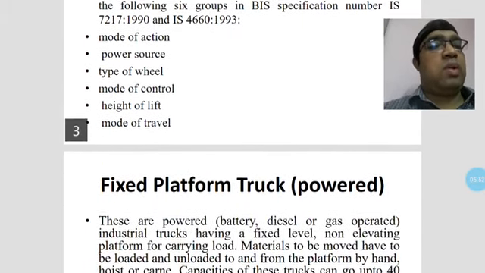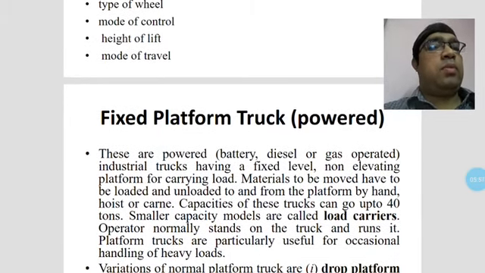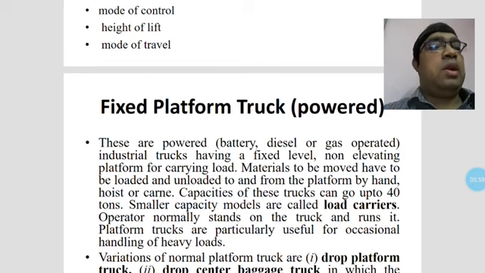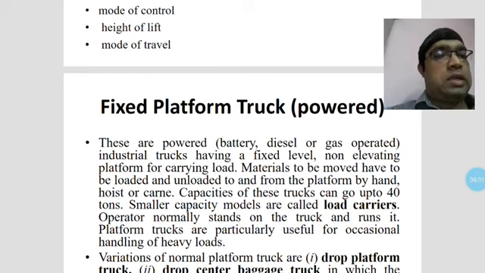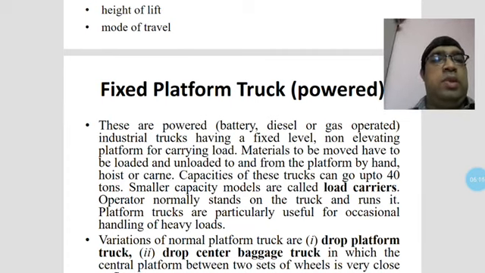And the fixed platform power trucks will also be there. These are powered by battery, diesel or gas. The industrial trucks having fixed level, non-elevating platforms are for carrying loads. Materials to be moved have to be loaded and unloaded to and from the platform by hand, hoist or cranes. You have to consider the battery, diesel or gas operated type, basically battery operated vehicles, for the fixed platform.